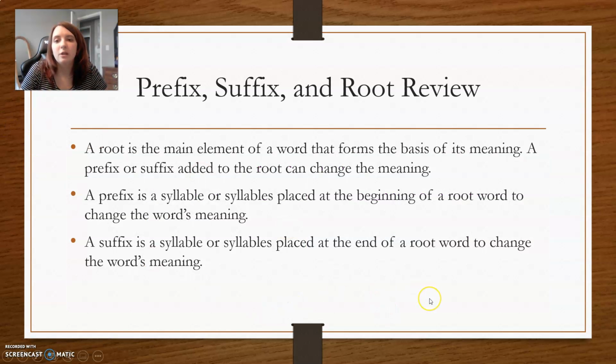So remember, a root is a main element of a word that forms the basis of its meaning. A prefix is a syllable or syllables placed at the beginning of a word to change the meaning, and the suffix comes at the end.